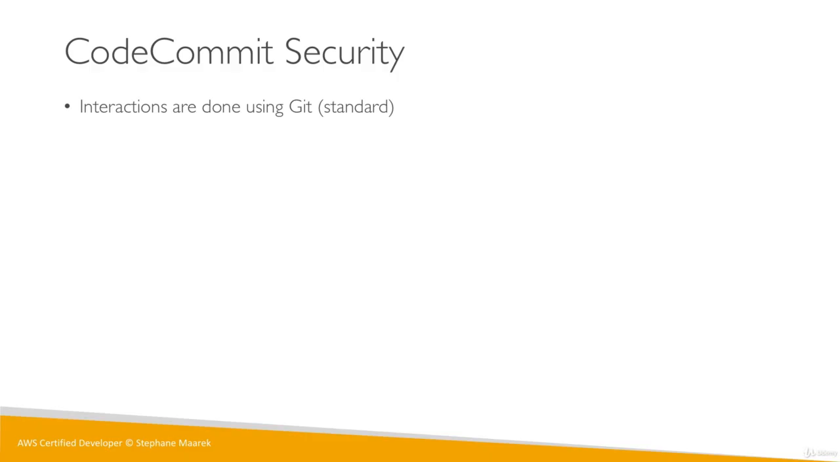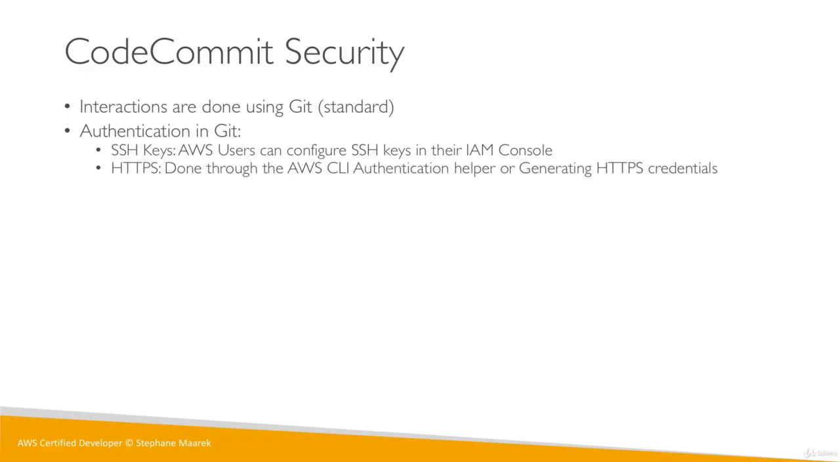Interactions that are using Git, so it's still Git that you're using. It's standard commands: git clone, git push, git commit, all this stuff you've been using. Git on your machine will work with Code Commit. When you authenticate in Git, you have SSH keys. As an AWS user, you can configure your own SSH key in your IAM console. We will not do this in the lab. Or you can use HTTPS, and it's using the same IAM console. You can either use the CLI authentication helper, which I think is a little bit complicated, but you should know about it, or you can generate your own HTTPS credentials. This is what we'll do in the labs.